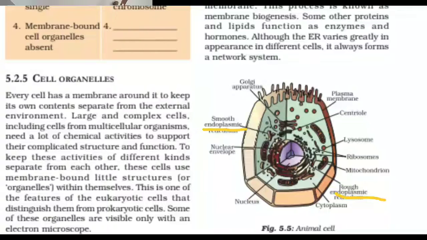The function of endoplasmic reticulum is to provide a supporting skeleton framework for the cell. ER provides a pathway for the distribution of nuclear material from one part of the cell to another.